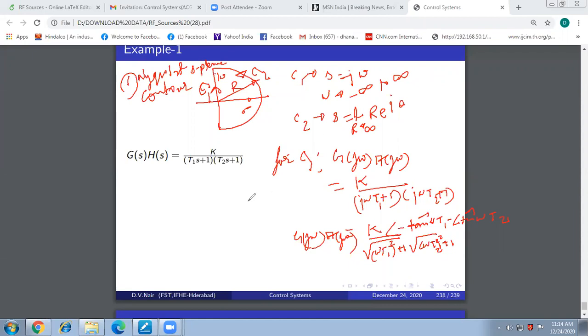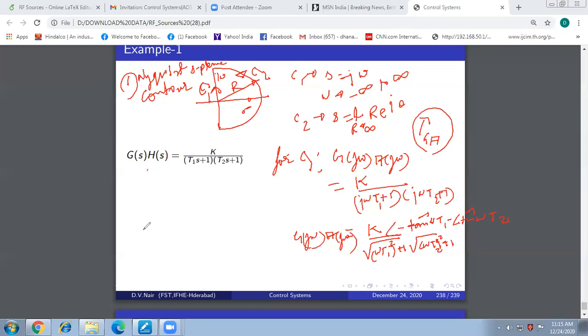So now what I do, I will obtain the frequency response for this part. I vary my omega from 0 to infinity, and again from minus infinity to 0, and see where is my G(jω)H(jω), because I am interested in the contour GH. As s varies in the s plane, what will be the contour prescribed, Γ_GH, in the GH plane?